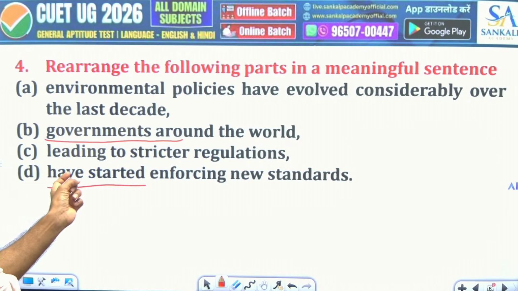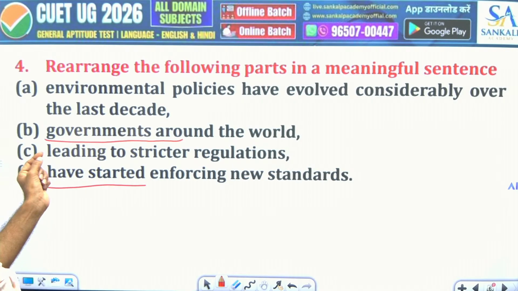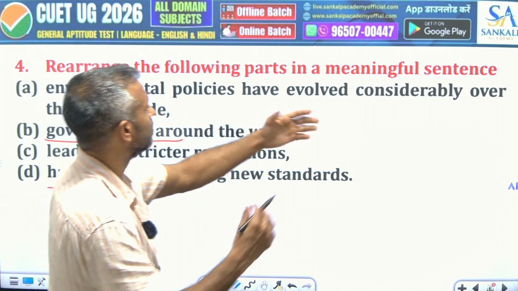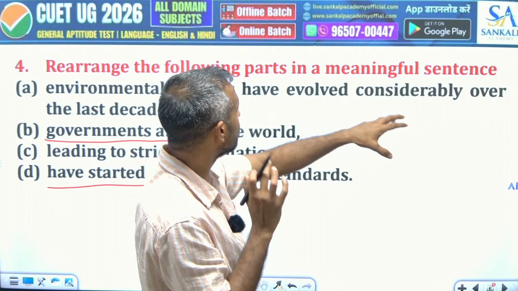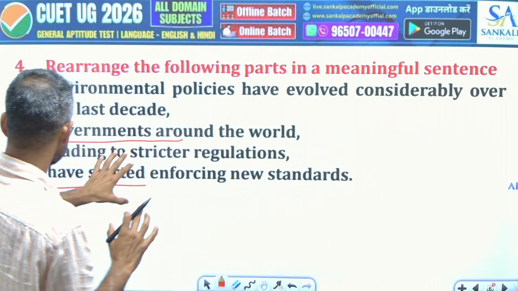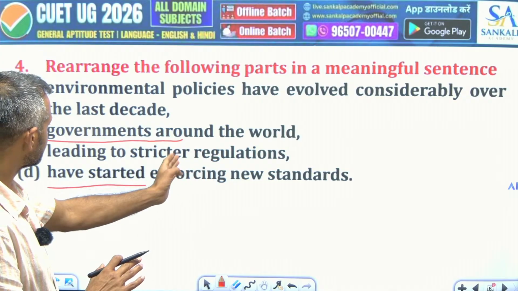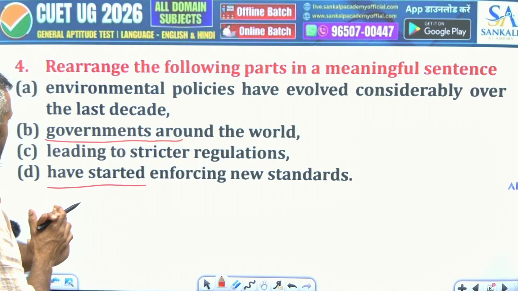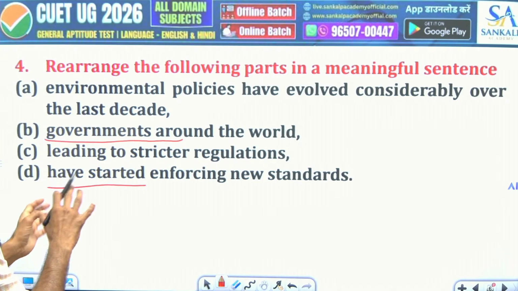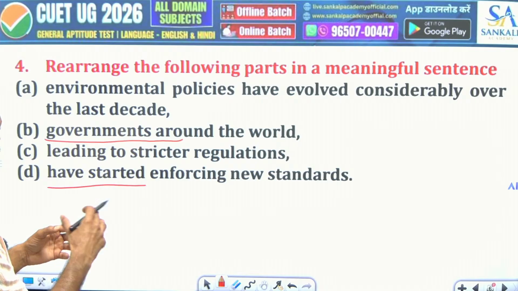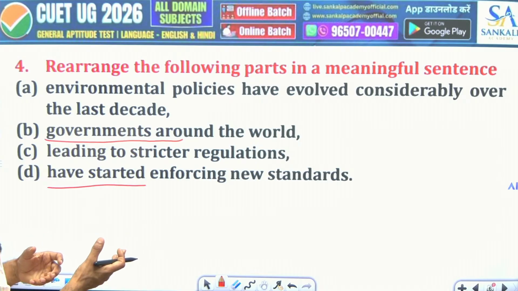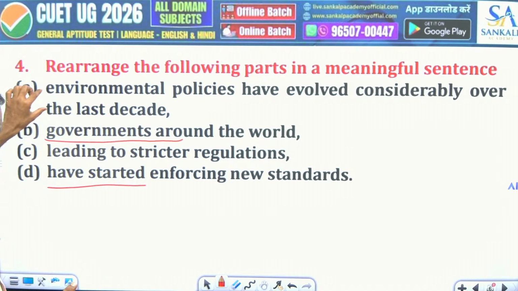They have started enforcing new standards, leading to stricter... so you see here, environmental policies have evolved considerably over the last decades, leading to stricter regulations, right? And governments around the world have started enforcing new standards. So there is a connection. I see these two parts going close, and these two parts going close.